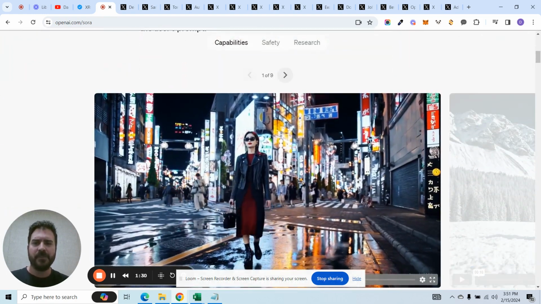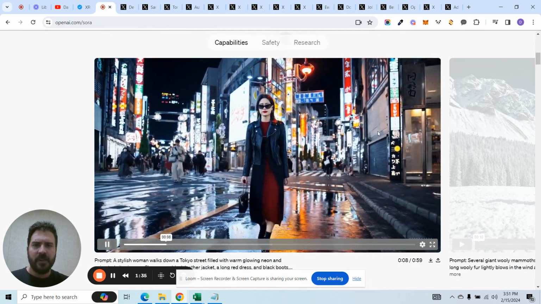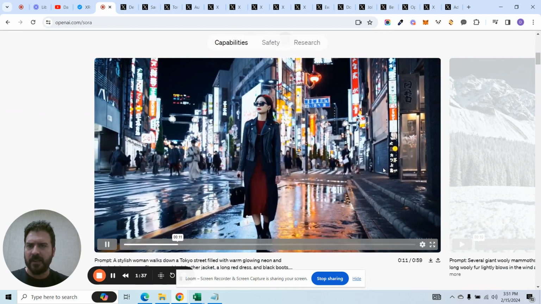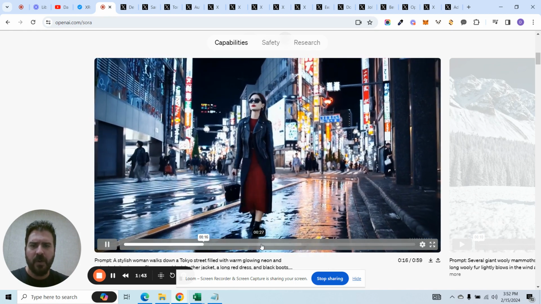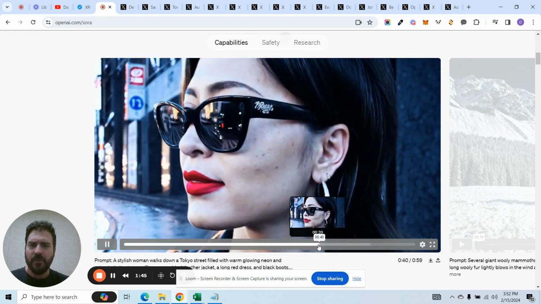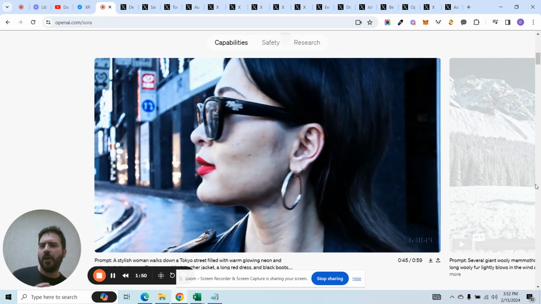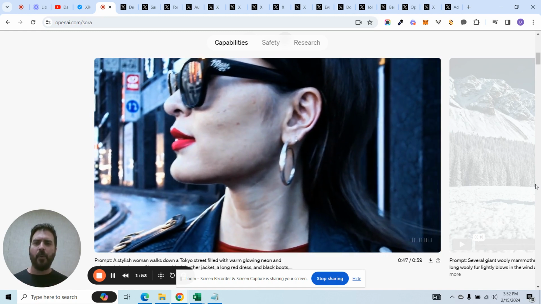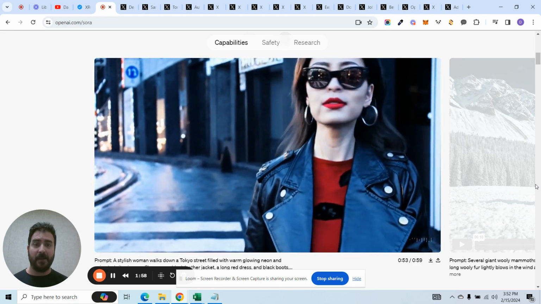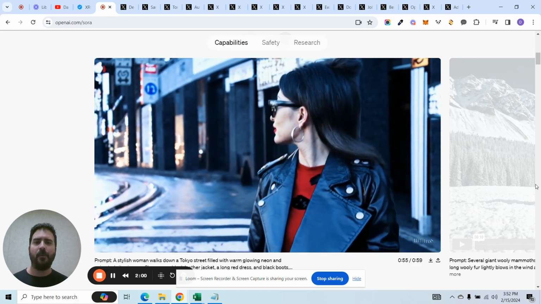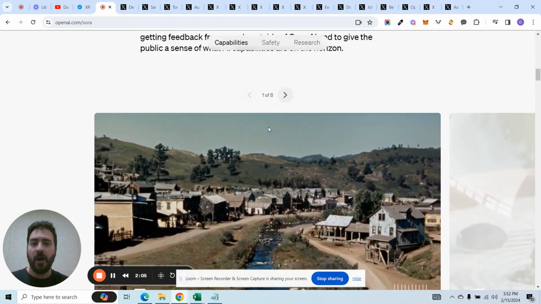I want to show you a few examples though before I really jump into what this means and what this is going to impact. Look at this. It's a woman walking around what looks to be like a Tokyo or a Shanghai or somewhere, right? Woman walking around, looks incredibly realistic. They even go and zoom up on the face. Very realistic. I mean, it's a little bit slow to move, right? It may not move quite as fast as a normal video, but the level of detail is absolutely amazing. I can barely even tell that woman is AI generated. She looks completely real. Let's go to another example on their own website.